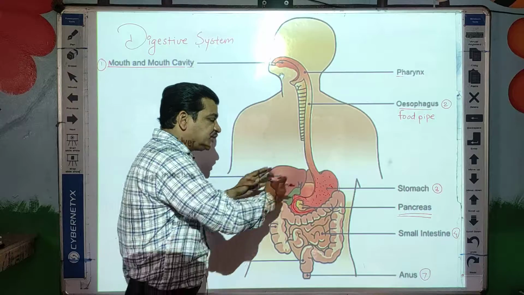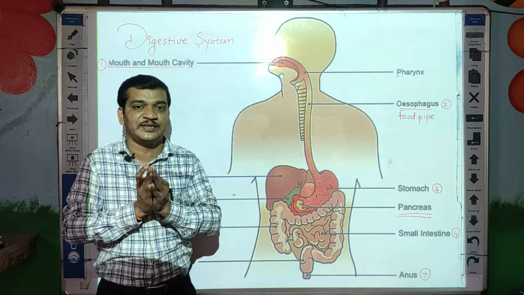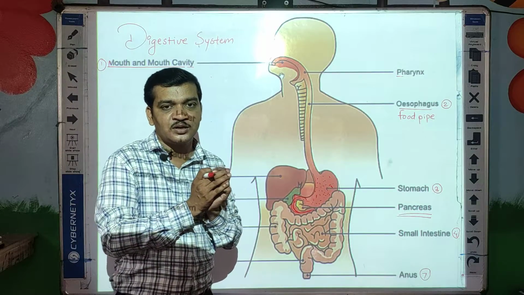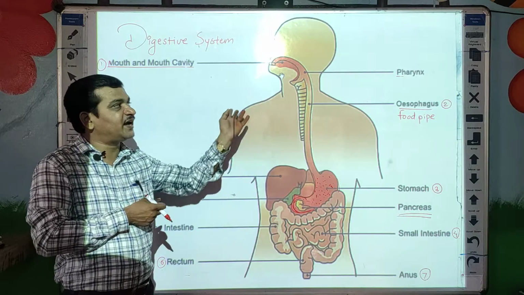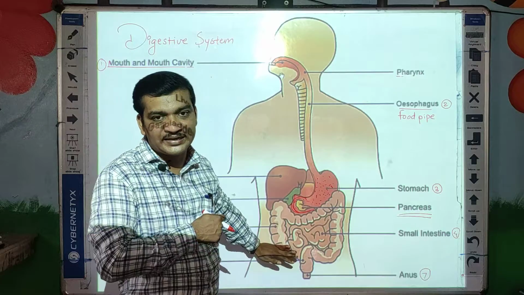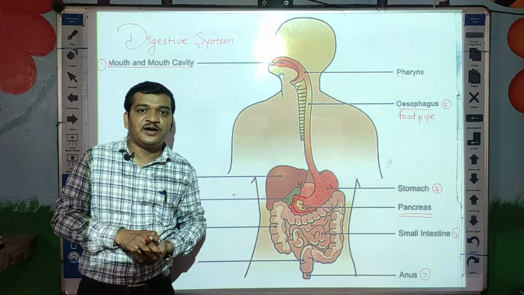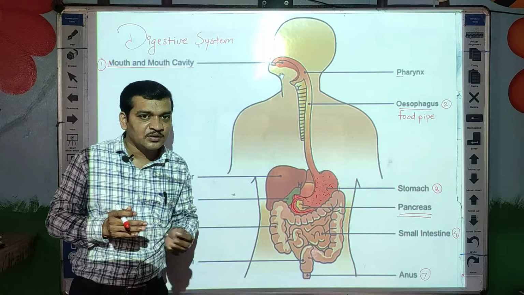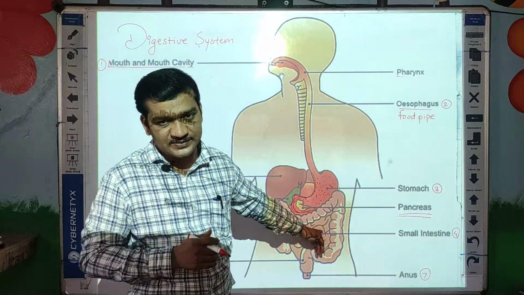The complete digestion of food takes place in the small intestine. This is a very important point for NSO students. The digestion starts from the mouth and it ends in the small intestine. Clear? Now the undigested food is sent to the large intestine.